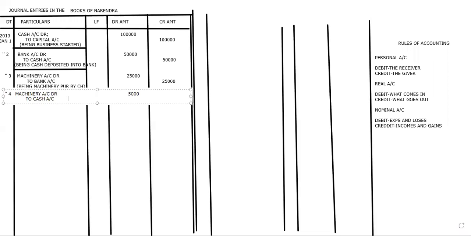Cash account. We are going to write 5,000. So this is the way, ma. So here we are going to write as being machinery installation charges paid. Like this we will write.